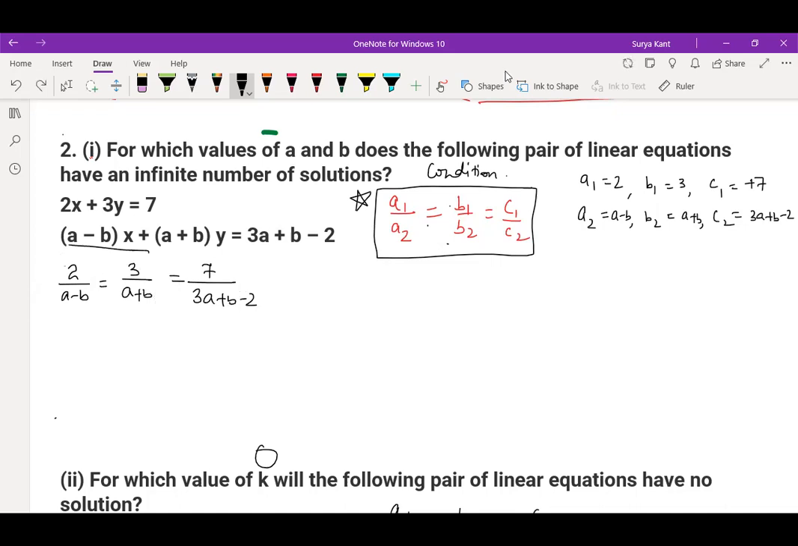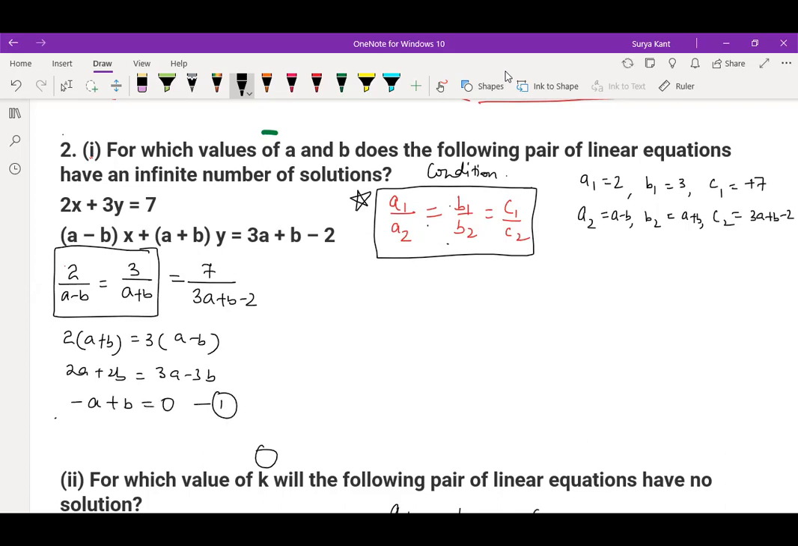So first I'm taking these two equations. What I get here: 2 into a plus b is equal to 3 into a minus b. So 2a plus 2b is equal to 3a minus 3b. Bring 3a to this side and you'll get minus a plus b is equal to 0. So this is your first equation, right, children? Or you can write a is equal to b. You get a is equal to b from the first equation. Is it clear, children, or not?